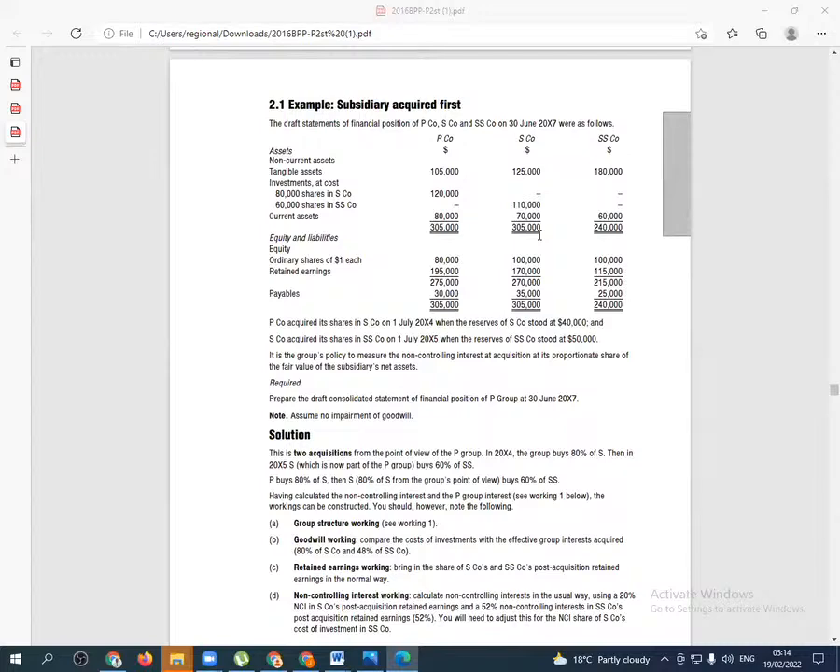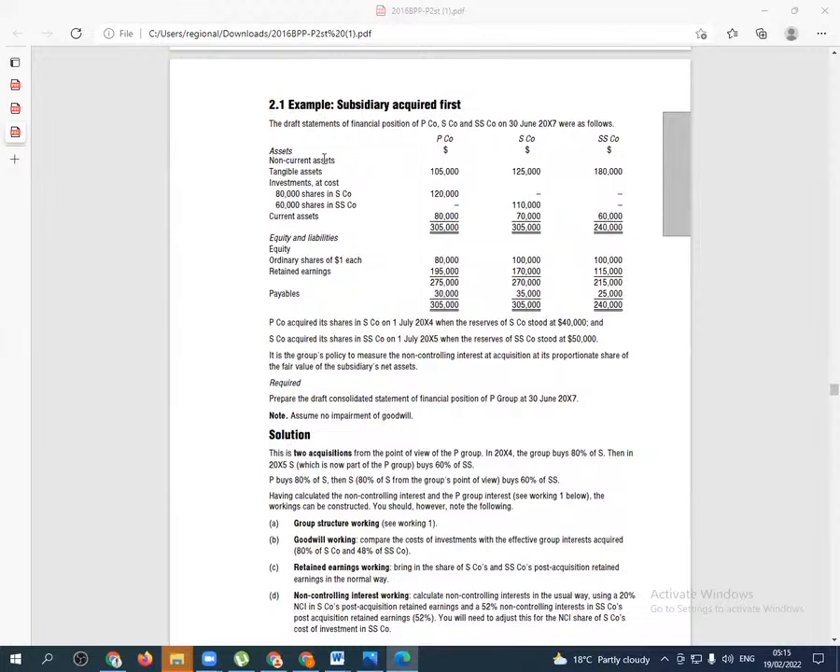Complex group structures. We are told the draft statements of financial position of P company and S company on 30th June 2017 were as follows. So you have the parent company, a subsidiary company, and then a sub-subsidiary company. We shall be able to see for sure that they are subsidiaries and sub-subsidiaries after you draw the group structure.